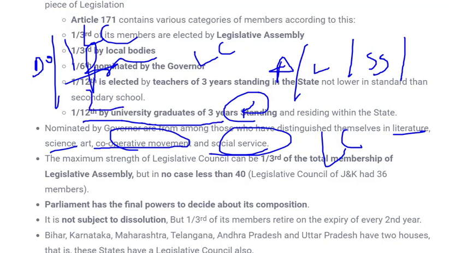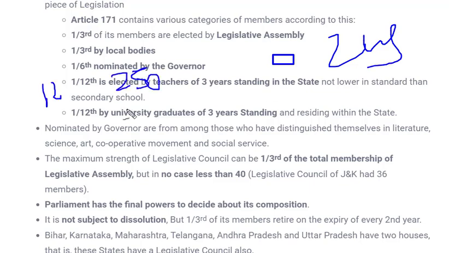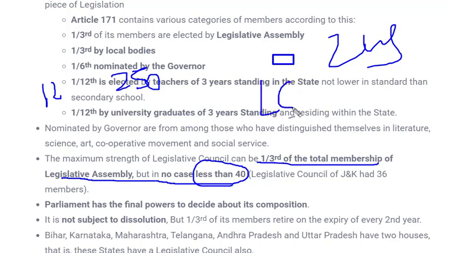And what is the maximum strength? In case of Rajya Sabha, the maximum strength was 245. But here the strength is decided by 1/3 of the total members of the legislative assembly, and in no case less than 40. That means the number of members in the legislative council is decided by dividing the number in the legislative assembly by 3.